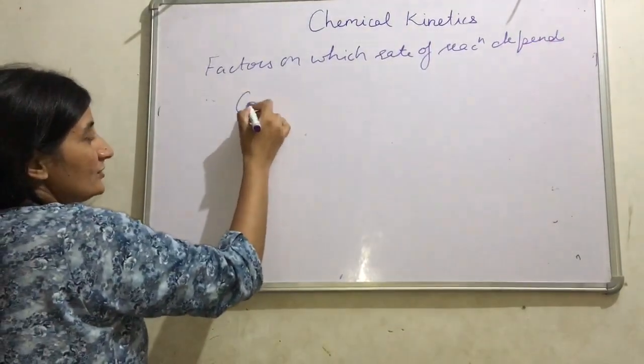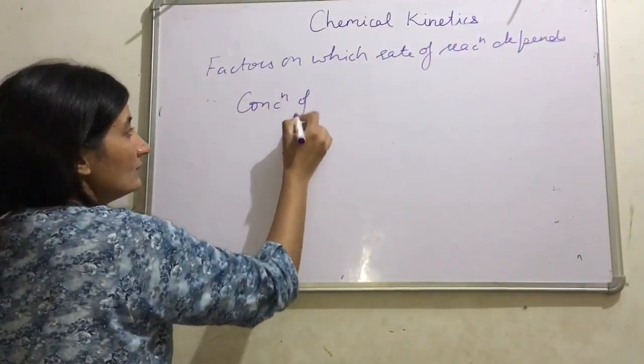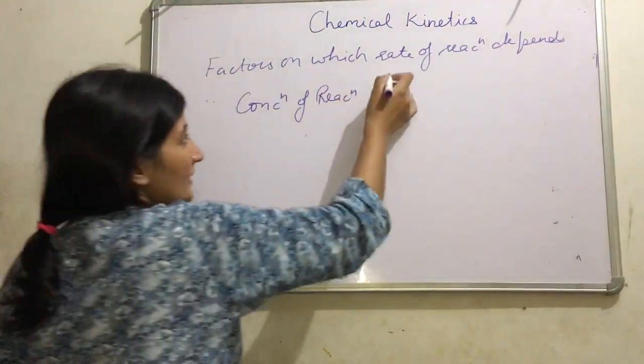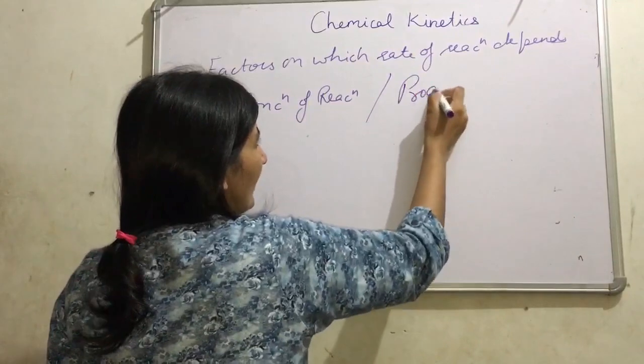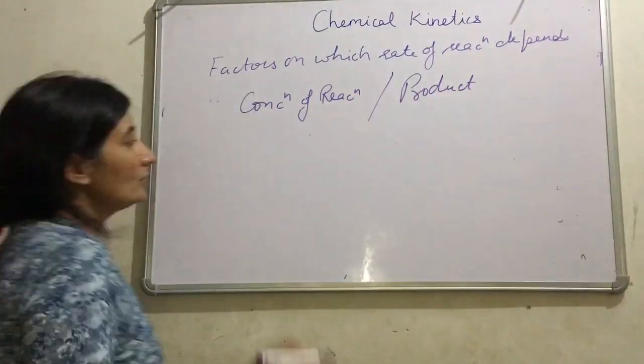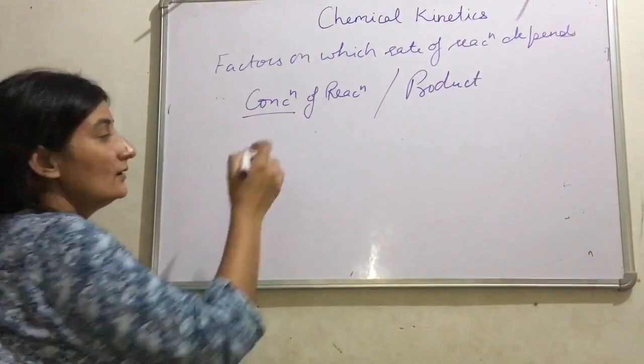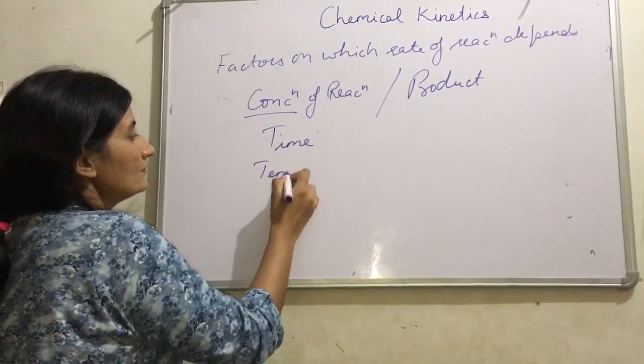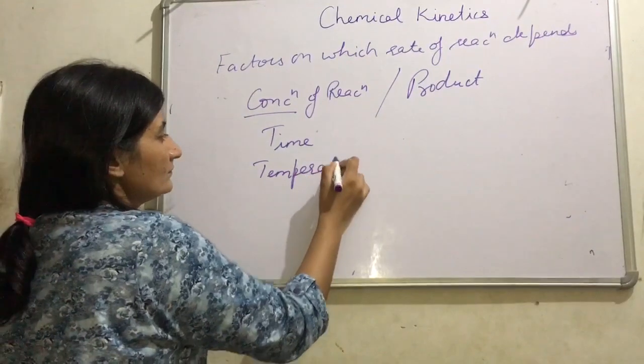First is concentration of reactant, or we can say concentration of product with the passage of time. Initially, concentration of reactant, or simply we can write here concentration. Another one is time, temperature and pressure.